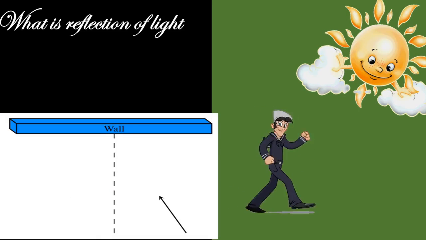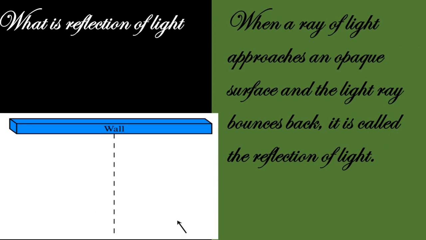So what do you mean by reflection of light? When the ray of light approaches an opaque surface, the light ray will be bounced back. This bouncing back of light is what you call a reflection. See this, where the wall is an opaque surface. The light from the source is incident on the wall. Since the wall is an opaque surface, it will not allow the light to pass through. Hence, it will try bouncing back. This bouncing of light is what you call the reflection of light. This enables us to see this object.